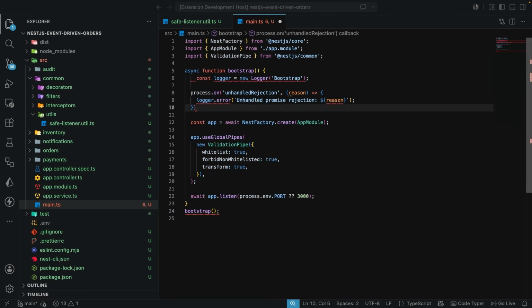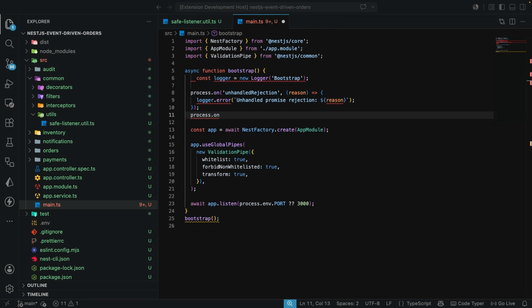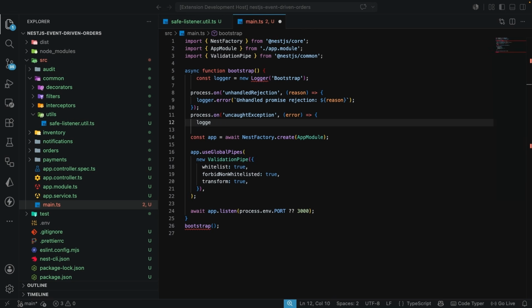We're also going to have another process.on over here, and this is for uncaughtException. So the first one is for unhandledRejection. And here we're going to get the error, and we're going to also make use of our logger so that we can log the uncaught exception with the error.message, and we also want to have the error stack over here.